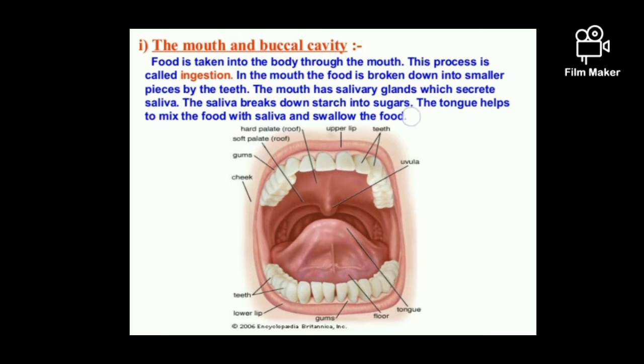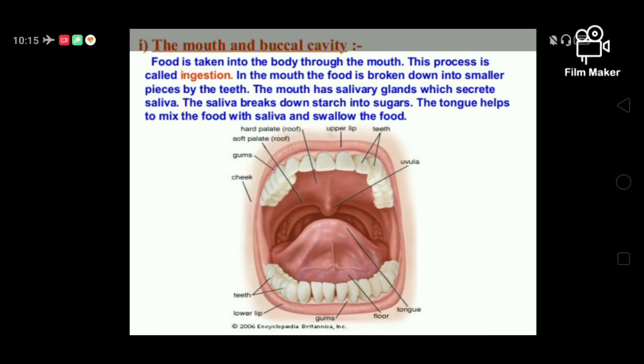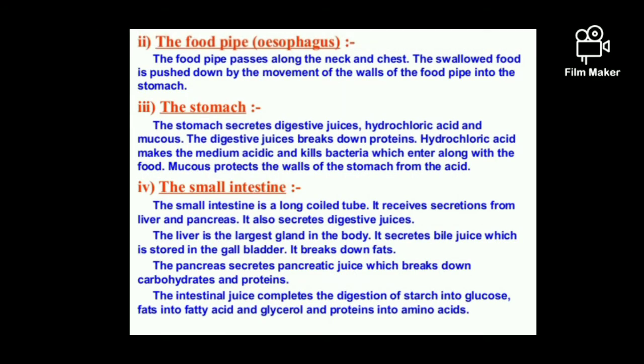Another important role is played by the tongue, a muscular organ that helps in mixing the food with saliva and also helps in swallowing the food into the esophagus. So the buccal cavity is one of the most important parts of digestion.